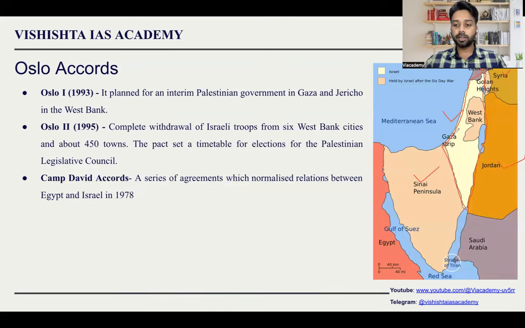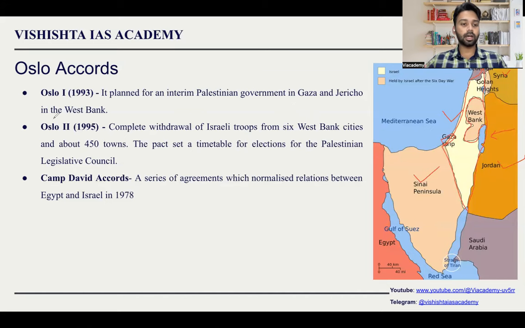Palestine is divided into two. Here, a small strip is there. This strip is called the Gaza Strip. And here you have your West Bank. These two together are Palestine. Jordan and Israel are divided by the River Jordan. River Jordan is here. So this geography is extremely important.